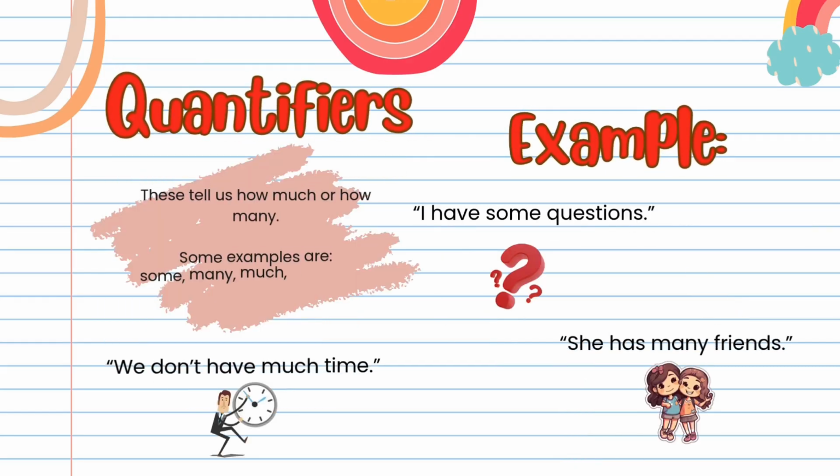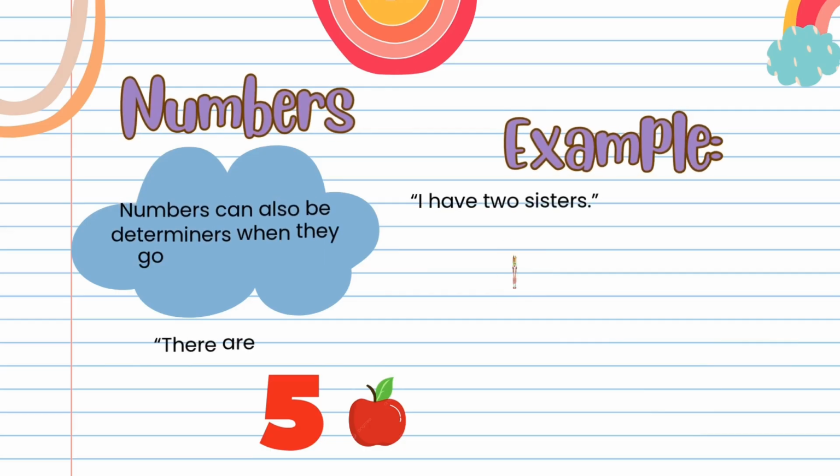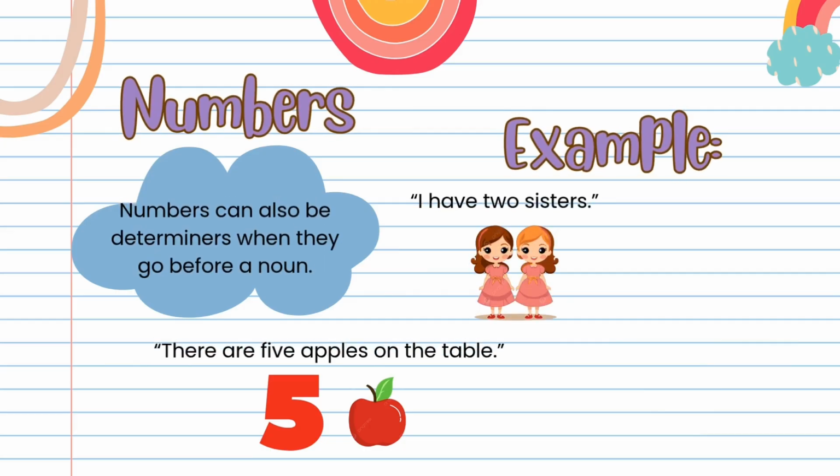Quantifiers. These tell us how much or how many. Some examples are some, many, much, a few, a lot of, every, and all. Example: I have some questions. She has many friends. We don't have much time. Numbers. Numbers can also be determiners when they go before a noun. Example: I have two sisters. There are 5 apples on the table.